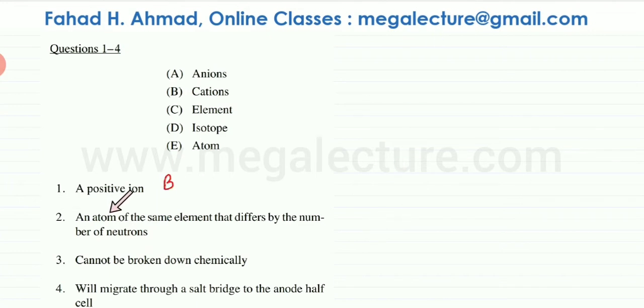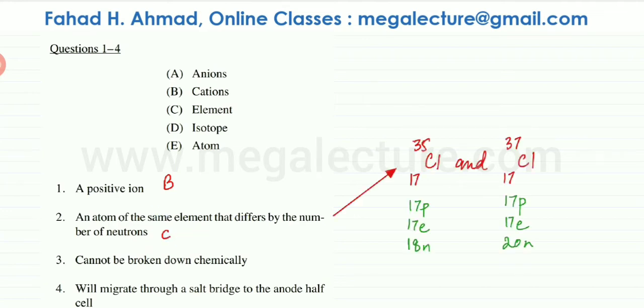The second question states an atom of the same element that differs by the number of neutrons. So these are isotopes. For this, the option is going to be C, because in isotopes, the only thing that's different between isotopes, for example, I've drawn chlorine's isotopes. Chlorine has two isotopes, one is 35 and the other one is 37. The nucleon number is different. The proton number is exactly the same. So they have the same number of protons, they have the same number of electrons, which are usually the same as the protons if it's a neutral atom.